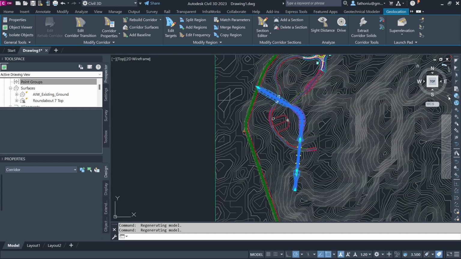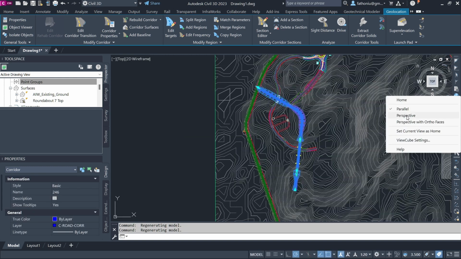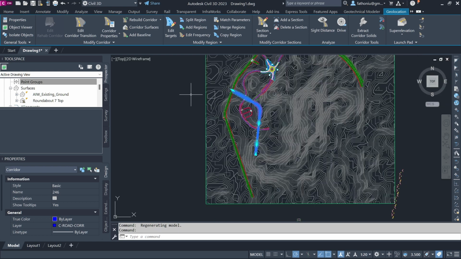And then you can see in this one, perspective, parallel, perspective with ortho faces. Parallel, top view, it will not give you the three dimensions. It is the same view, no perspective, no depth.